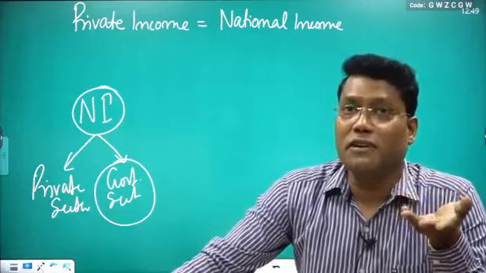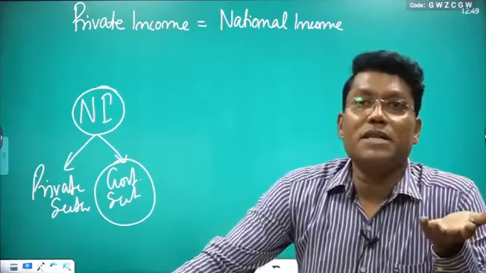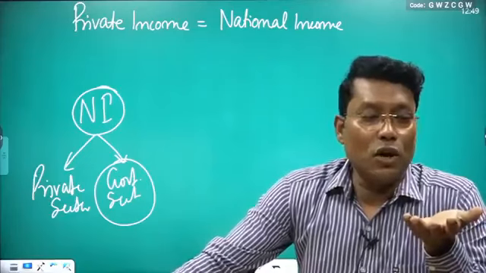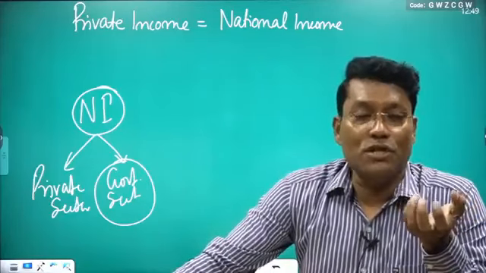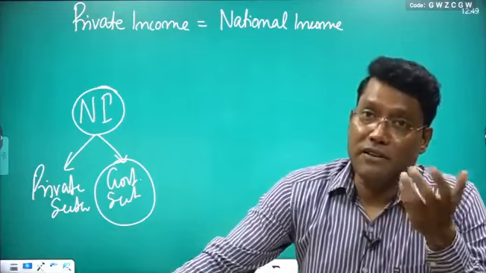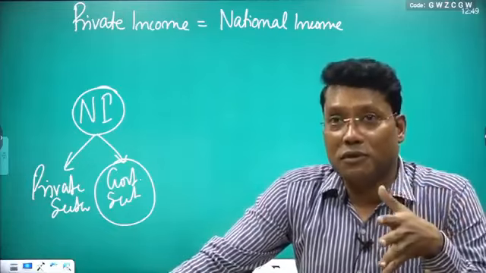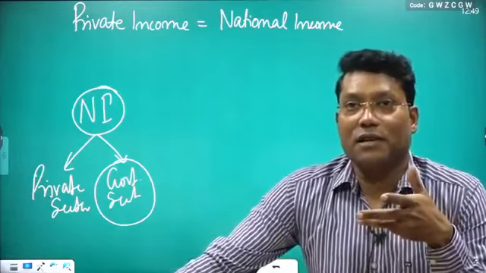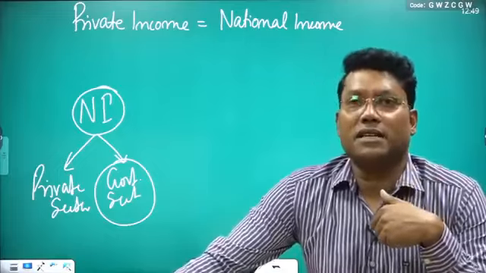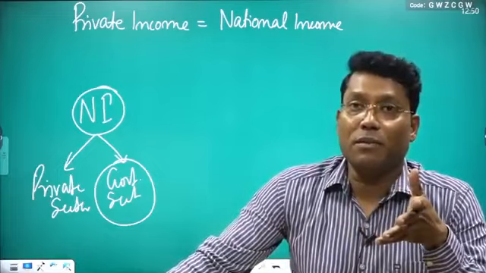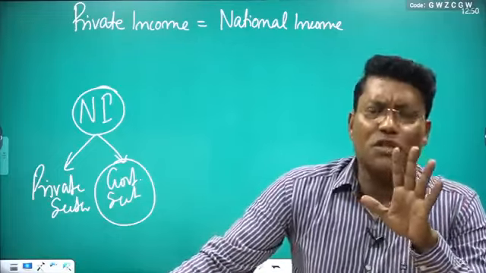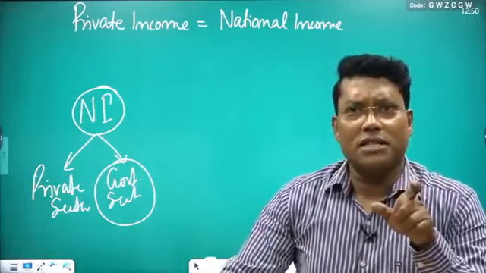We define it this way because with private income we want to check how much total money is left with the private sector to dispose of. They can spend the money. So definitely the transfer income they receive, they are going to spend in the economy. This is the concept, so we changed it.